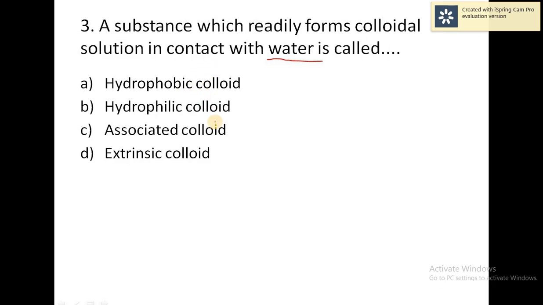Hydrophobic is not correct, it's a wrong one. Similarly, associated colloid is also wrong, because an associated colloid is nothing but the formation of micelles. So the correct answer is hydrophilic colloid.